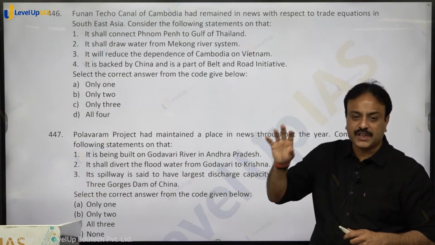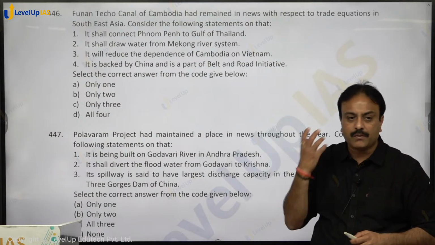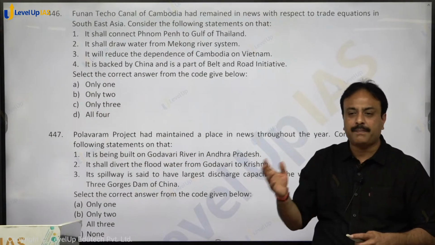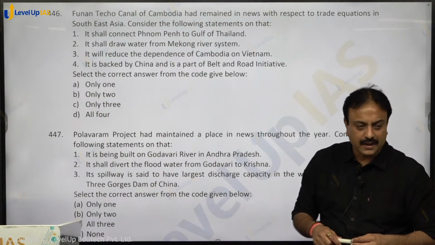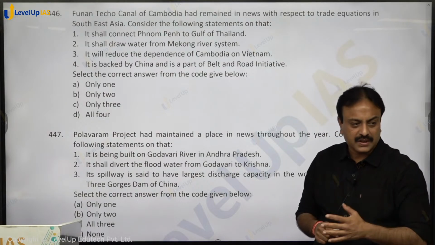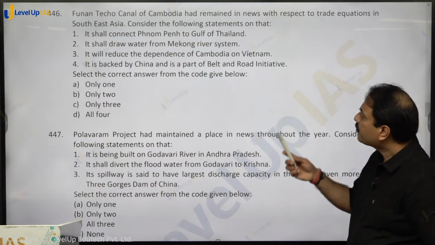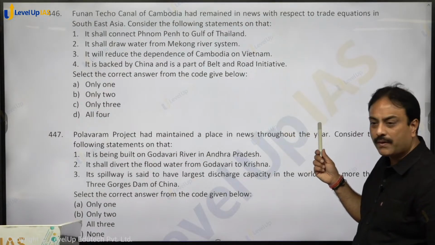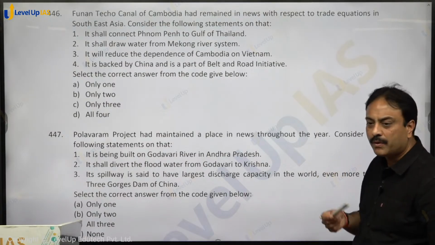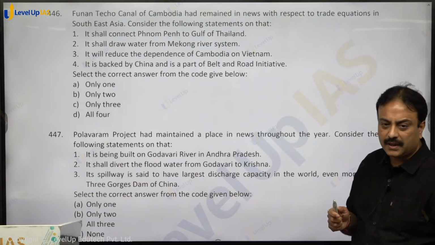This is a canal which is made from the capital of Cambodia directly linking it to the Gulf of Thailand. It will draw the water from the Mekong river and provide an extra water channel for Cambodia without being dependent on Vietnam, right. This is the Funan Techo Canal and it is a part of China's Belt and Road Initiative. It is basically an infrastructure project of Cambodia. So it shall connect Phnom Penh to the Gulf of Thailand, it is correct. It shall draw water from the Mekong, it's correct. It will reduce the dependence of Cambodia on Vietnam, it is also correct. It is backed by China and is a part of the Belt and Road Initiative, right.